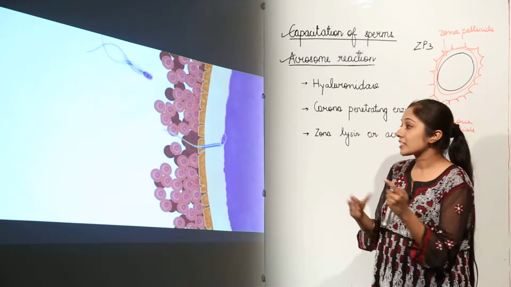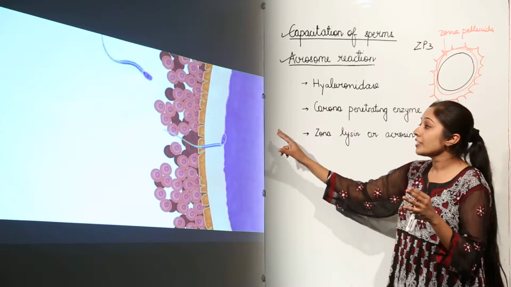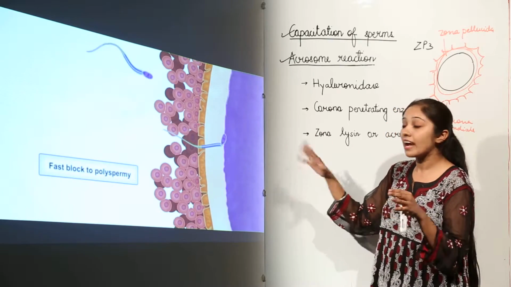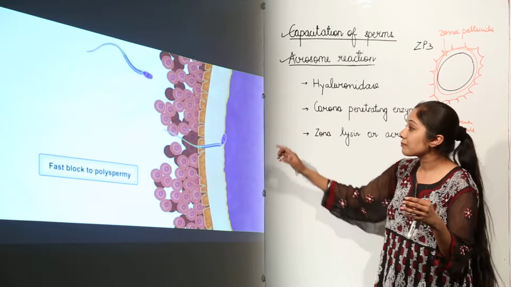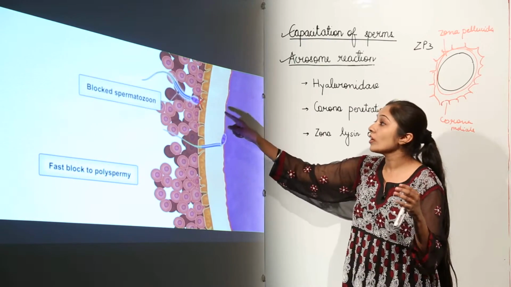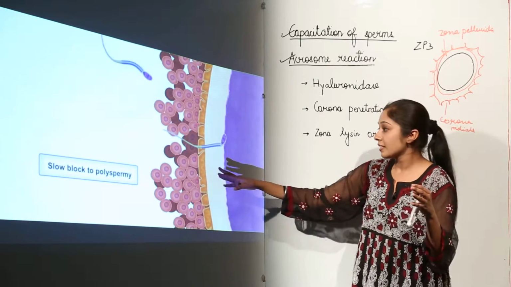But what happens when one sperm has already fused? This is not going to allow the other sperms to enter. Only one sperm can fuse with the ova, and how is this initiated? By the fast block to polyspermy. What happens? There is depolarization of the membrane, due to which the membrane is now impermeable to other sperm, and then we have a slow block to polyspermy.